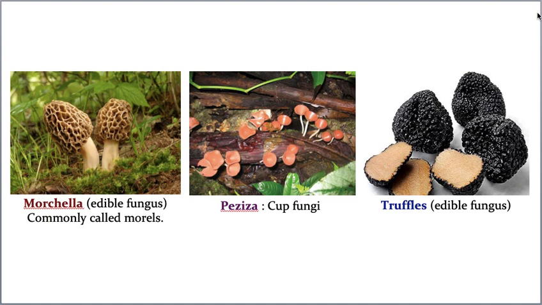I pronounced it very fast. Now I'm explaining, I'm pronouncing it very slow: Morcella, because when I pronounce it very fast you don't understand. That's why I'm pronouncing it very slow. Morcella and Peziza, and also truffles, again truffles. Okay, now truffles and also Peziza and Morcella, and these are edible fungus.